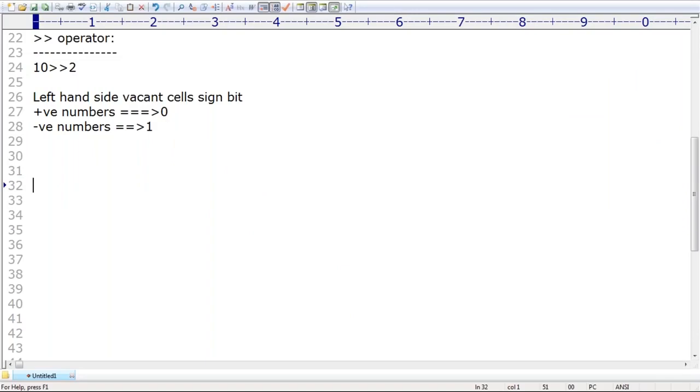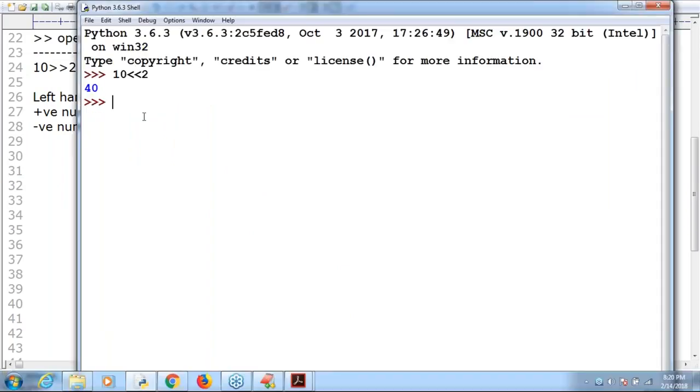Now just have a look once. 10 right shift 2. What is the output you are going to get? 2, like this, right? Next, if it is a negative number, internally we require to represent it in 2's complement form. So we are not required to worry that much about negative numbers.